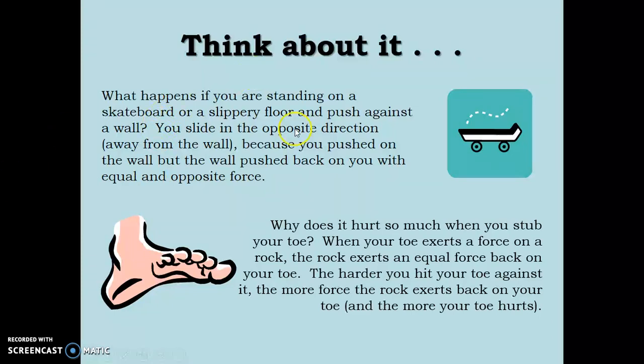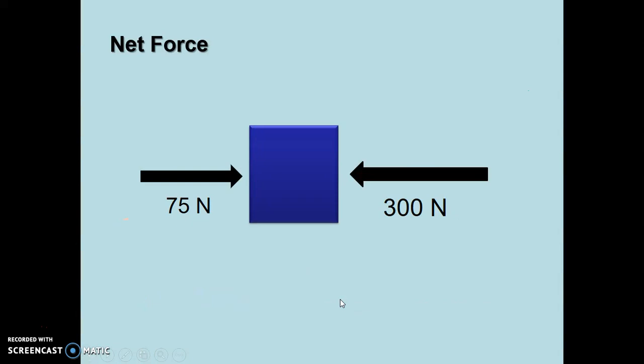And next one: why does it hurt so much when you stub your toe? When your toe exerts a force on a rock, the rock exerts an equal force back on your toe. The harder you hit your toe against it, the more force the rock exerts back on your toe. These are examples of Newton's third law.